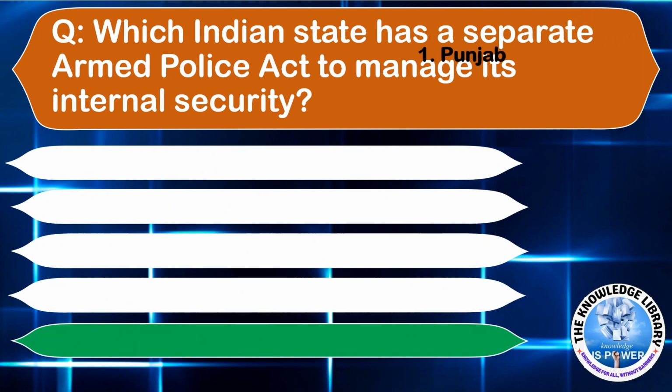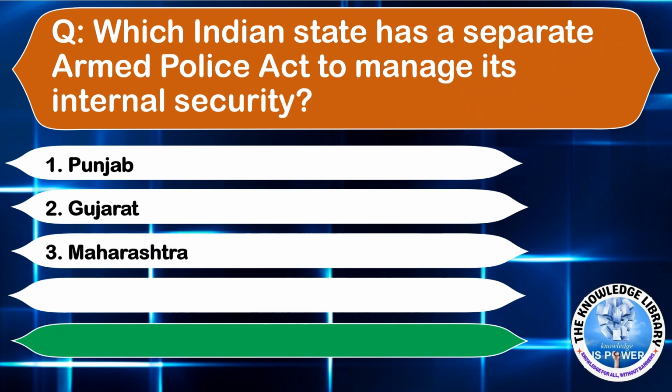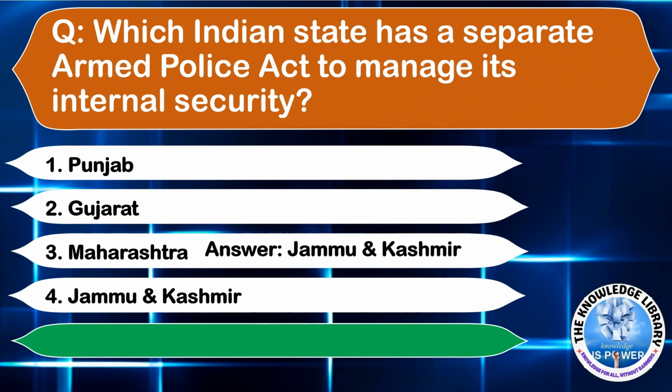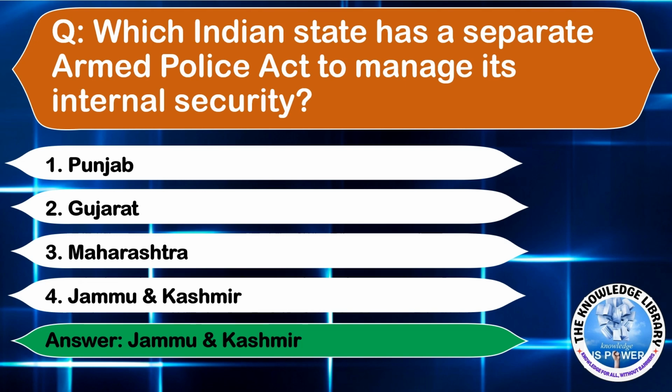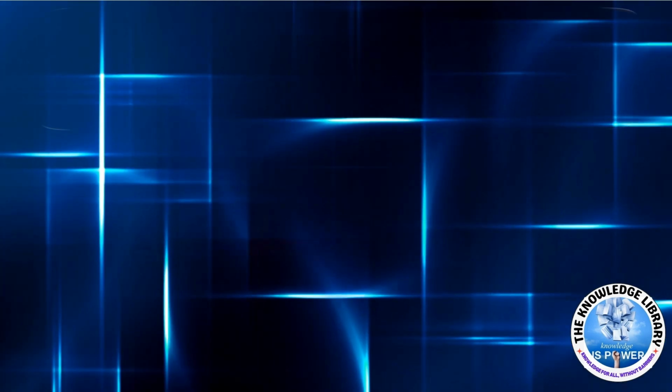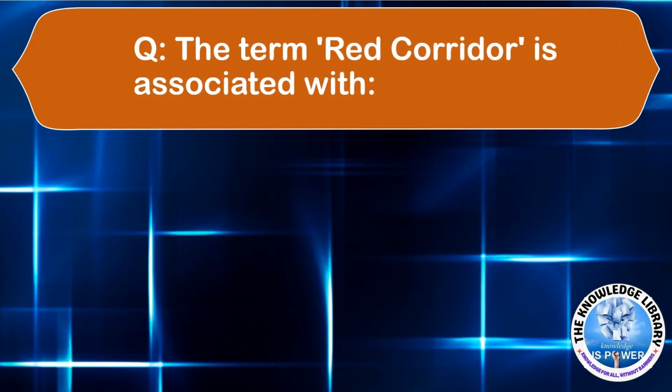The next question is, which Indian state has a separate Armed Police Act to manage its internal security? Option A, Punjab. Option B, Gujarat. Option C, Maharashtra. Option D, Jammu and Kashmir. Answer is Option D, Jammu and Kashmir.